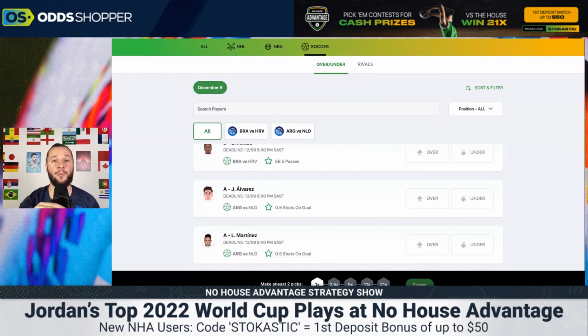And like I said, it's not as predictable as the shots. Then we move on to Argentina versus Netherlands. Now, this is a massive game. I definitely think Netherlands have been underestimated in this game.